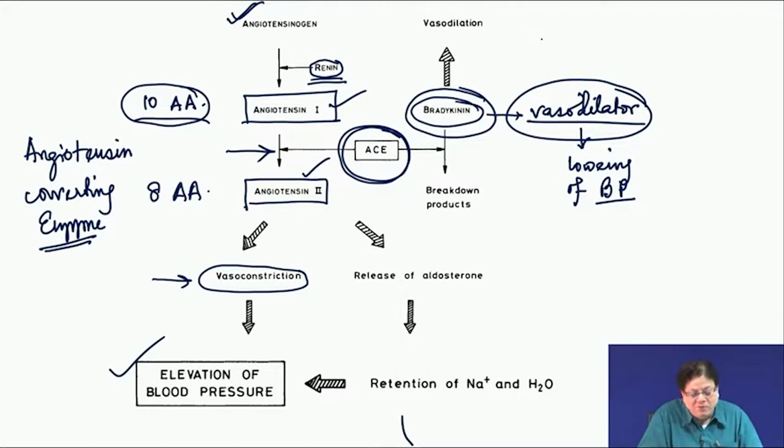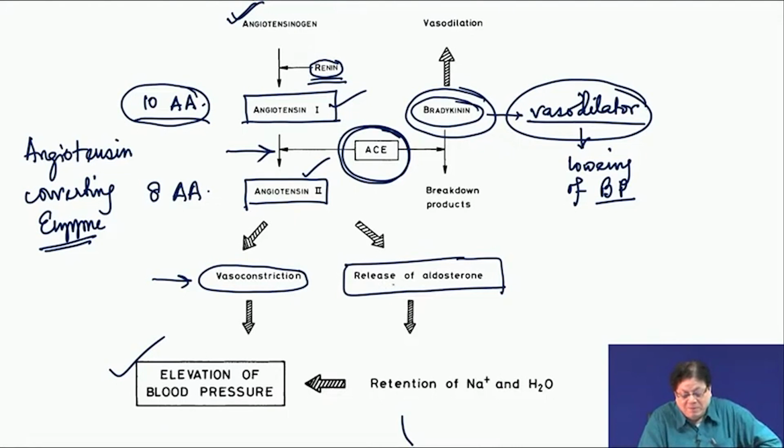And that is not the end of it. This angiotensin 2, when it binds to a receptor, not only does vasoconstriction, but it also sends a signal which ultimately leads to the release of another hormone called aldosterone, a steroidal hormone.